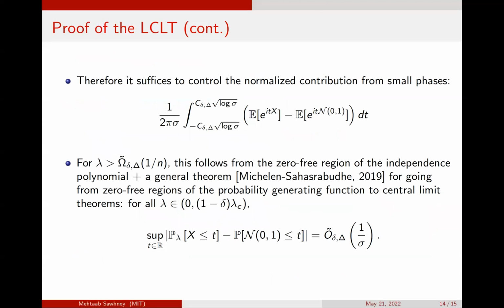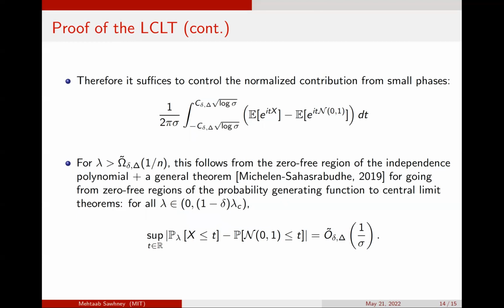Here we use a general result concerning zero-free regions for the independence polynomial of a fixed degree graph established by Peters and Rex, and a general theorem of Michelen-Sahasrabudhe-Budde, which turns zero-free regions of probability generating functions into central limit theorems. We need to establish a local central limit theorem, and in order to do so I need a central limit theorem to come from somewhere.